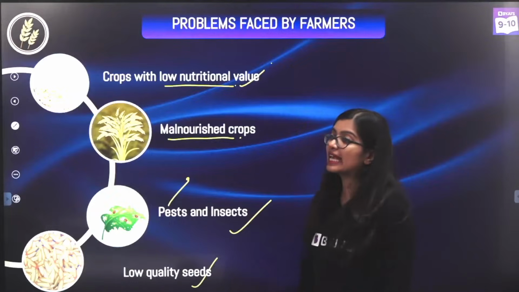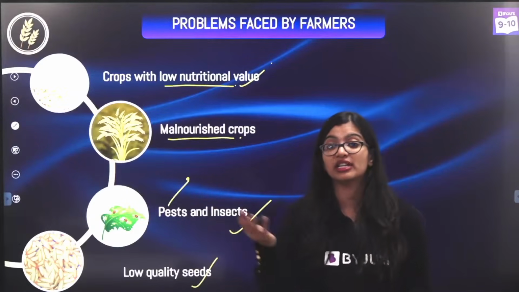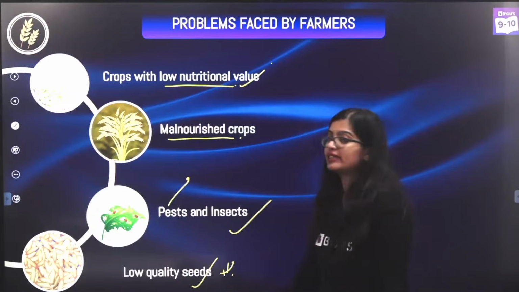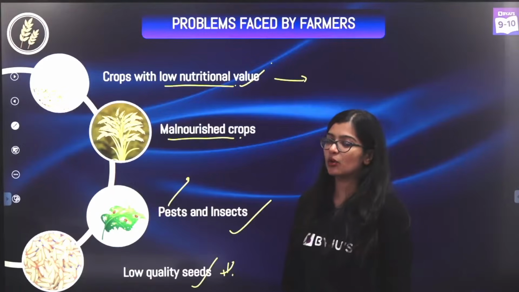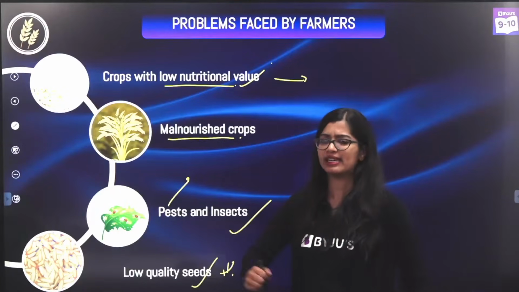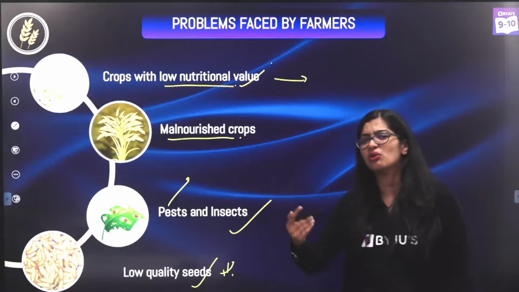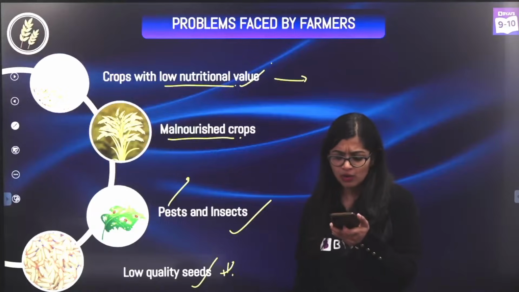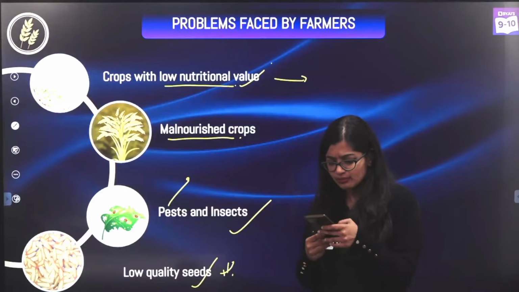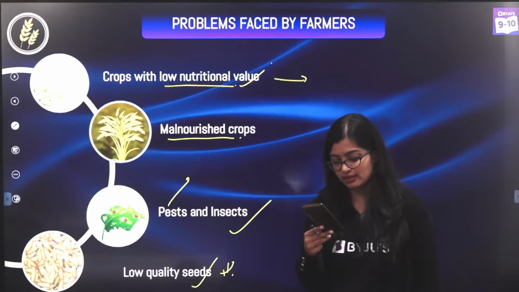And last but not the least, even if they harvested the crop, the seeds that they would get from it for the next round would be very low quality seeds. So let me ask you, if you went to the market and you were buying rice, rich in carbohydrates and various other things, and someone tells you this is not a very high quality rice, this is low in nutritional value, would you buy that? Yes or no in the chat?